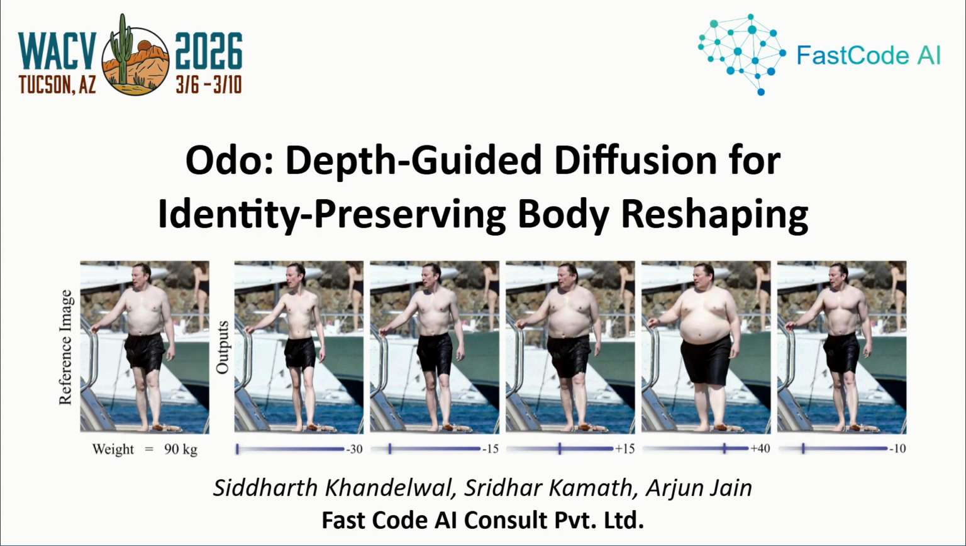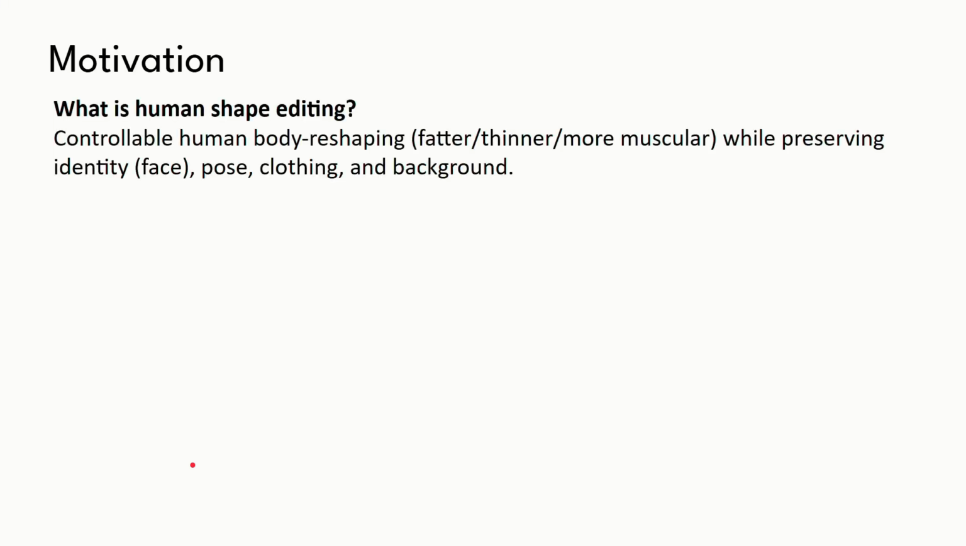Hello, everyone. We from Fastcode AI are incredibly excited to present our work, ODO, Depth-Guided Diffusion for Identity-Preserving Body Reshaping at WACV 2026. Our objective is to achieve highly controllable editing, specifically making a subject fatter, thinner, or more muscular, while strictly preserving their facial identity, pose, clothing, and the background environment.